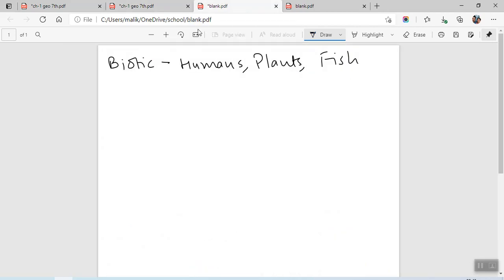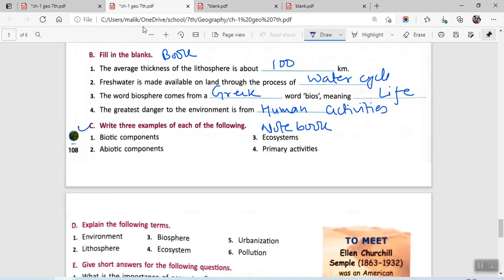Second one is abiotic. Abiotic, things which are non-living. So you can write river, mountains, then you can write soil or any other resource which is of our use and which is non-living.